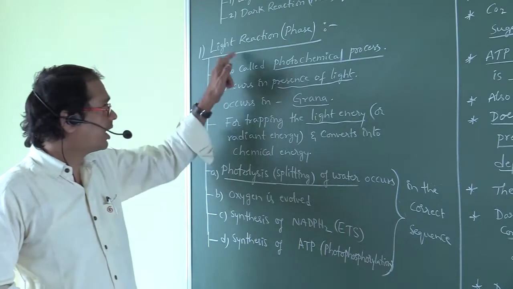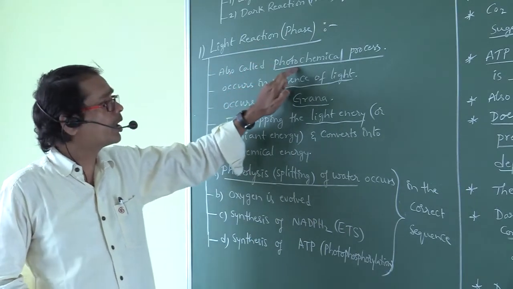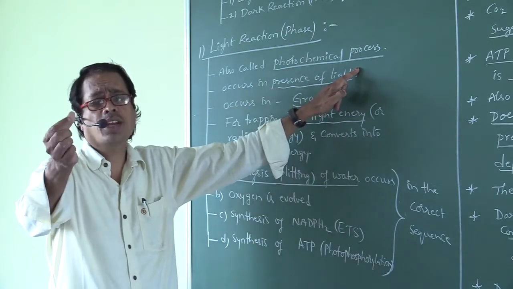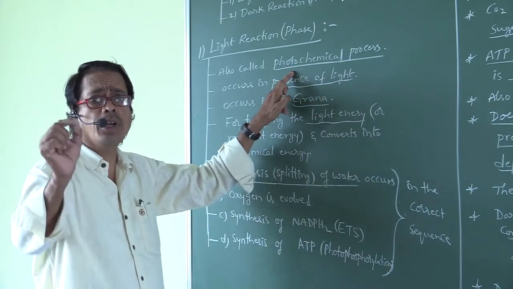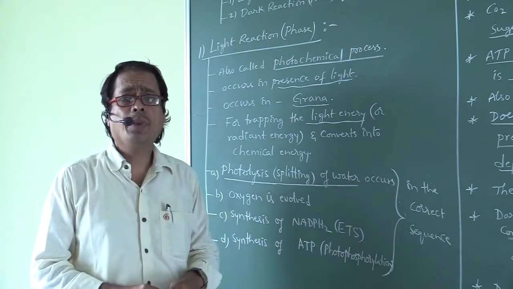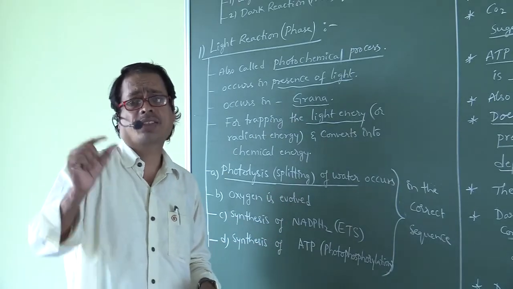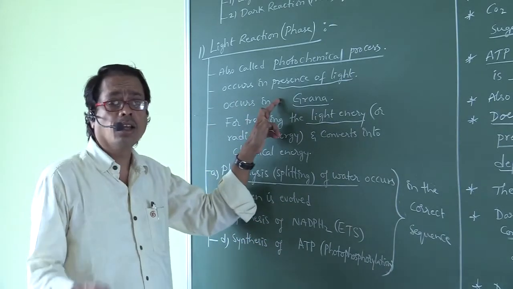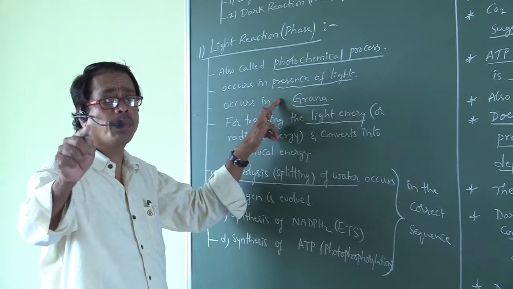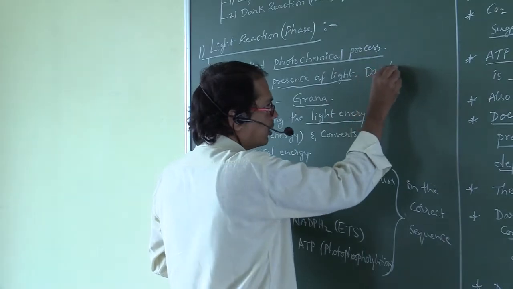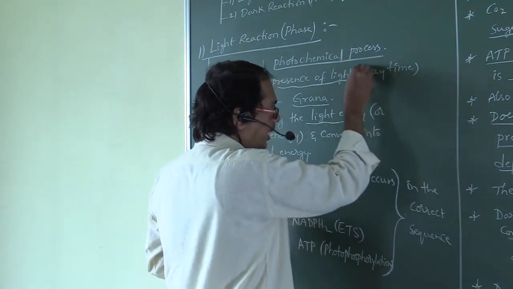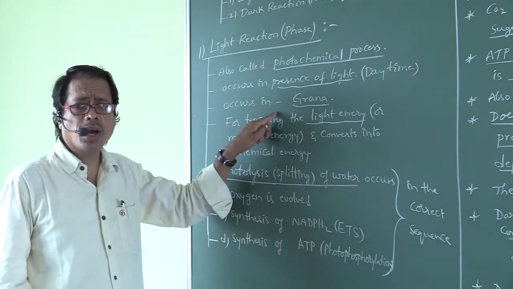Right. So light reaction is also called photochemical process. Photo means light. Chemical means here ATP is produced. ATP is synthesized. It occurs in presence of light. In presence of light means it is so-called daytime. It occurs in which part?